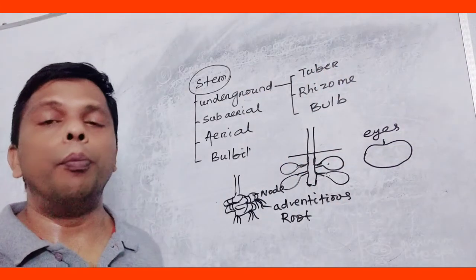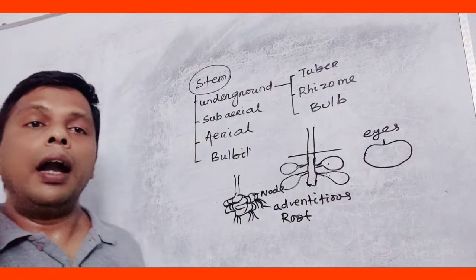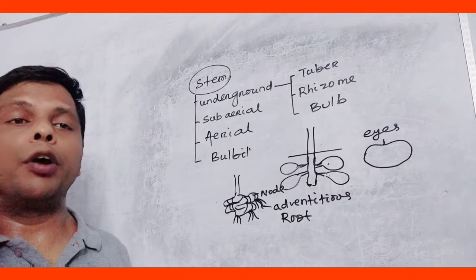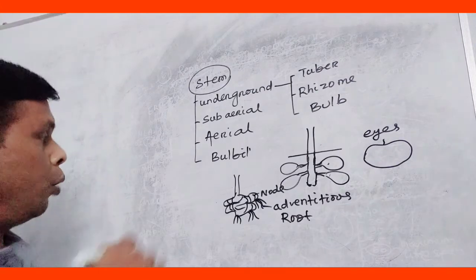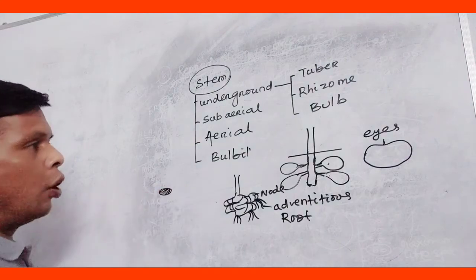Then come to bulb. What happens in bulb? It is a flat disc-like part of the stem. Below the ground there is a flat disc-like part called a bulb.